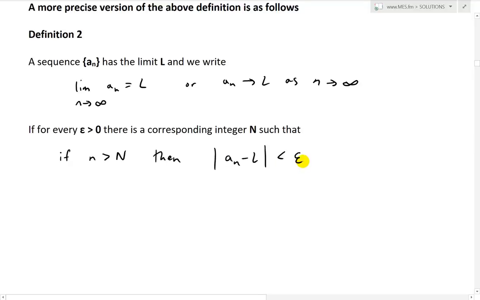So in other words, it doesn't matter what this number is. You can make it infinitely small, but as long as it's greater than 0, then if there is an integer N such that a_n minus L is less than that, that means that, yeah, we have the limit. It's getting closer and closer to it.